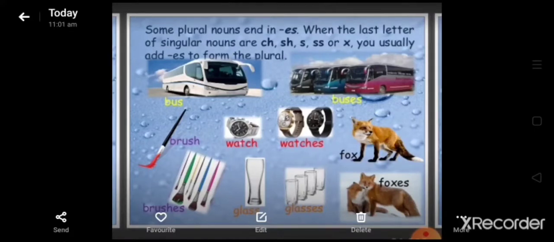Some plural nouns end in es when the last letter of singular nouns is ch, sh, s, ss or x. You usually add es to form the plurals.